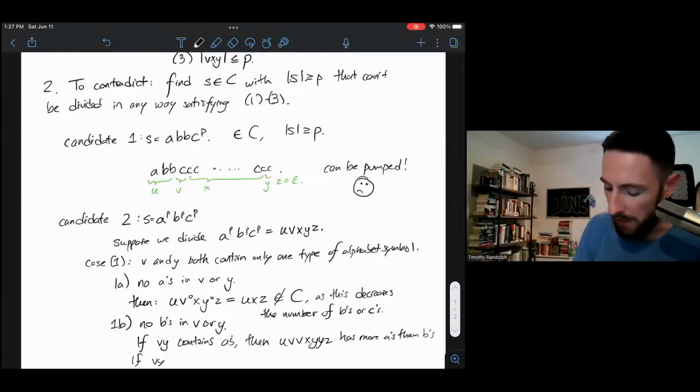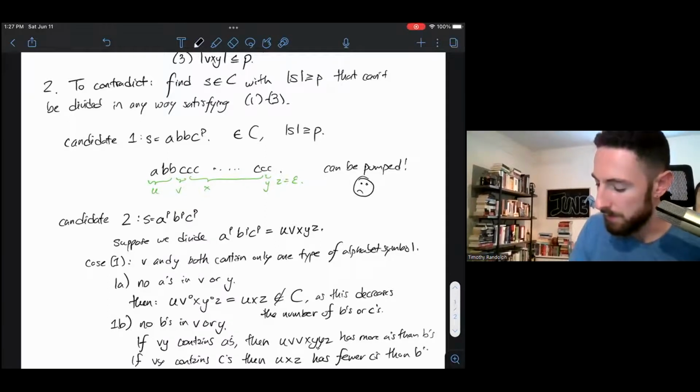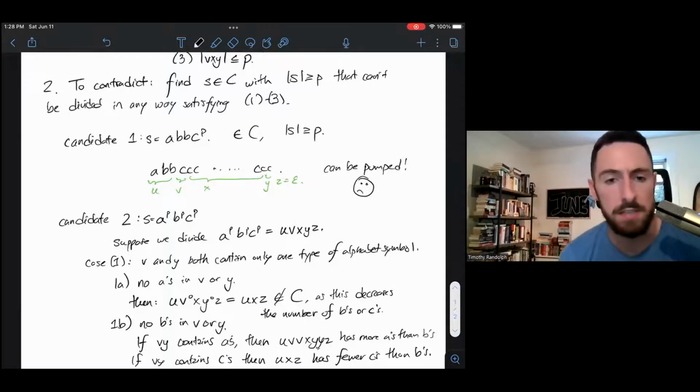If VY contains C's, then U, X, Z has fewer C's than B's. So again, I've broken down into some very specific subcases.